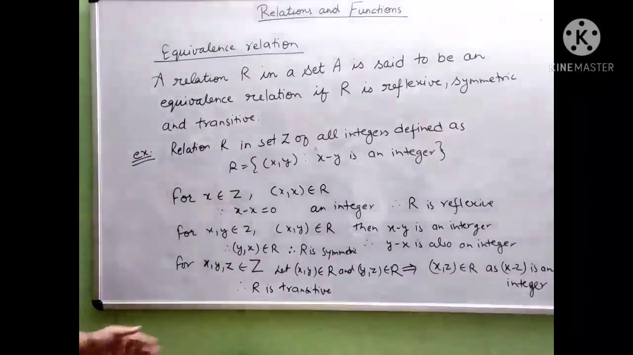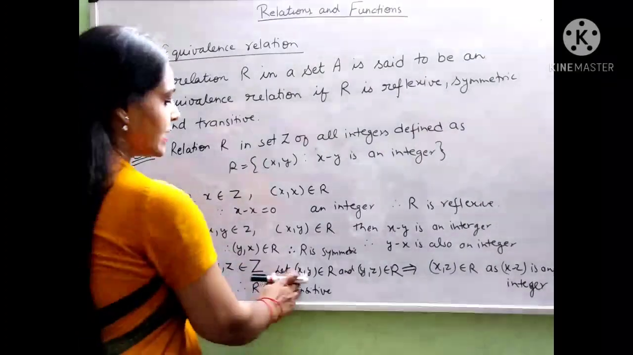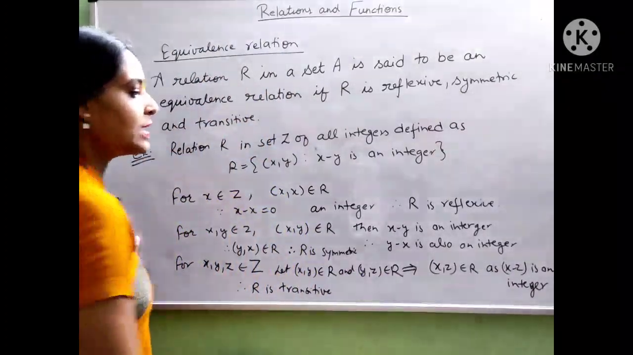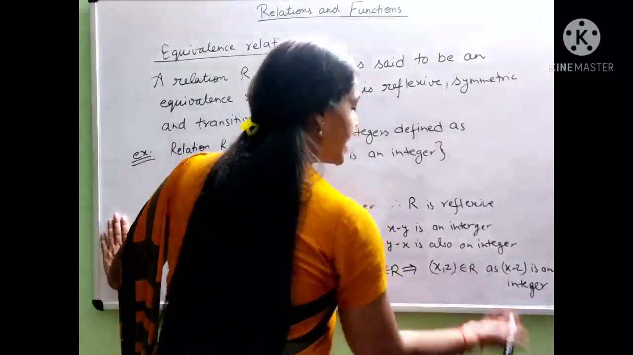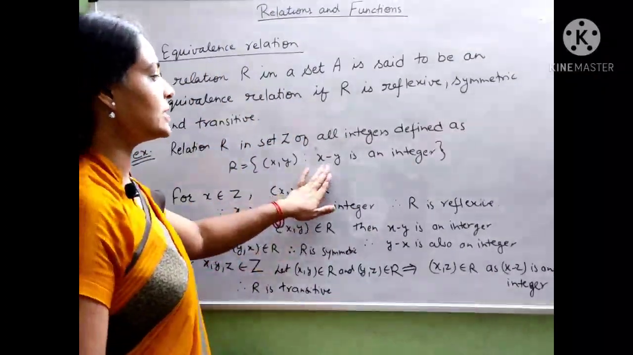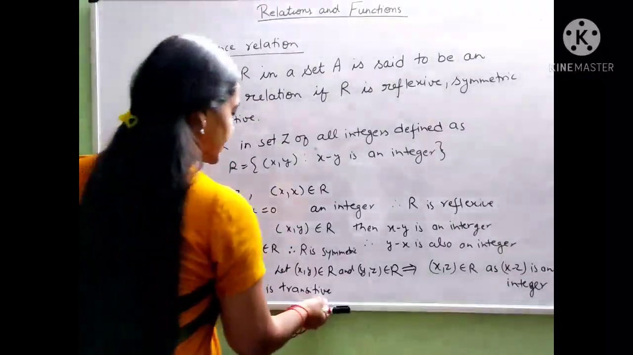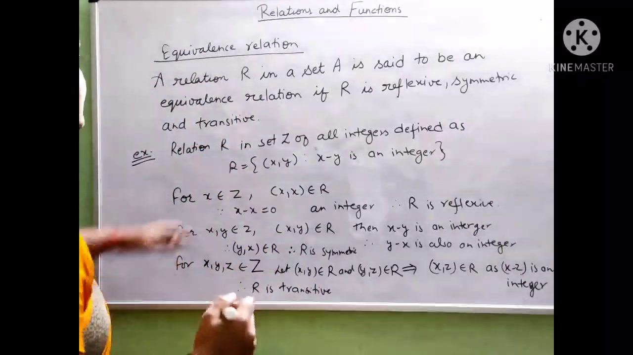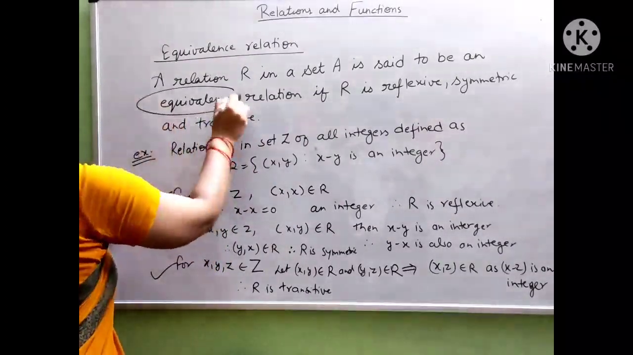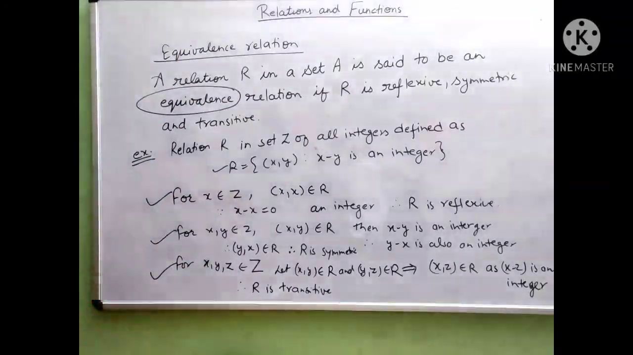For transitive relation, we take three elements x, y and z belonging to Z. Let (x, y) belong to R and (y, z) belong to R. Then it implies that (x, z) belongs to R, as x minus z is also an integer, because if we subtract an integer from an integer, again we get an integer. So the given relation is also a transitive relation. So this relation possesses all three properties, then the given relation is an equivalence relation. In this way we can prove the given relation is an equivalence relation.